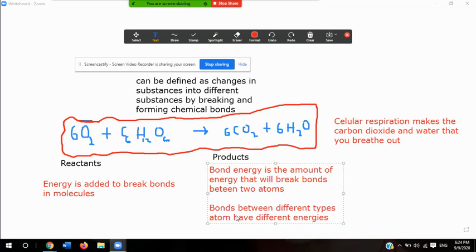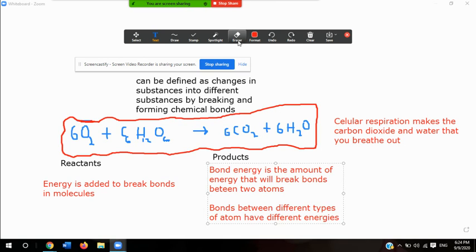Again, bonds between different types of atoms have different energy, and all that means is that if I have a covalent bond or a hydrogen bond, the amount of energy I'd have to apply to break that bond is going to be different. It's going to vary. So let's move on.